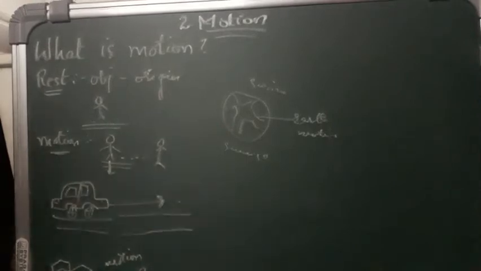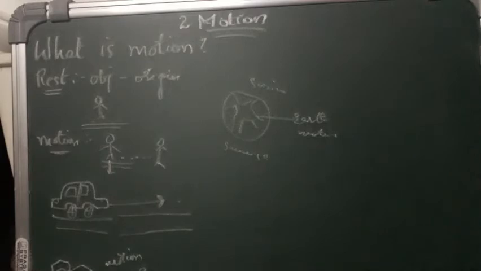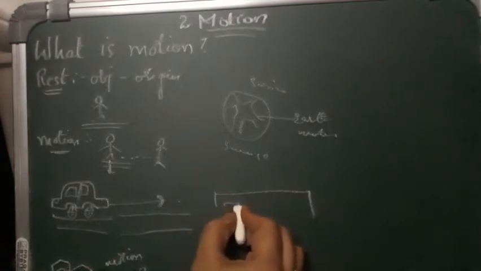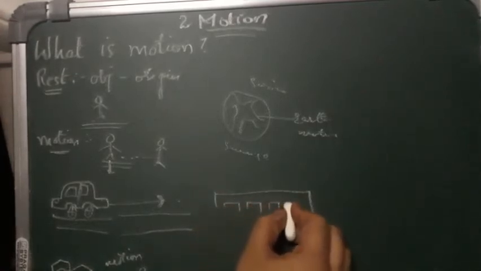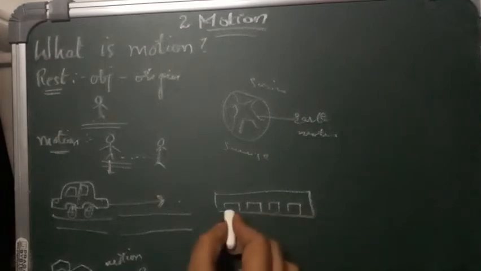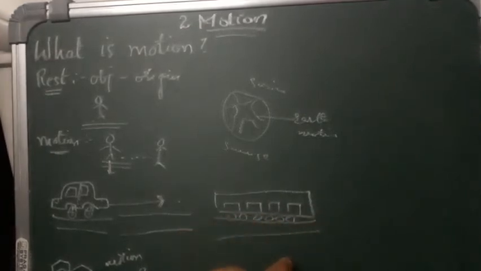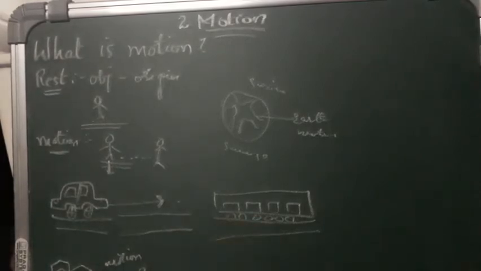Isn't it, children? Have you ever experienced that the train in which we sit appears to move when it is at rest? See, you're sitting in the train and you feel that you're at rest, isn't it? But actually the train is moving. So why do you feel that when you are at rest, the train is in motion or the train is moving?